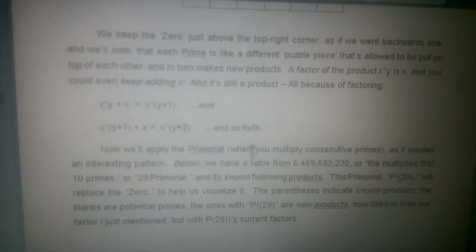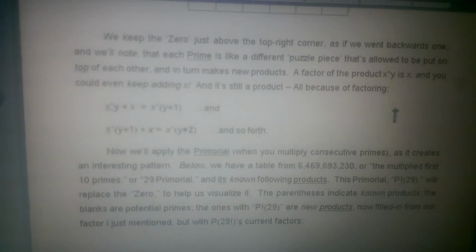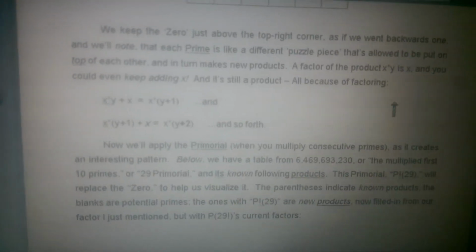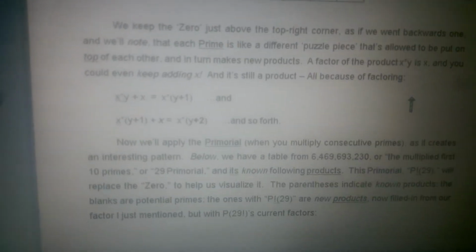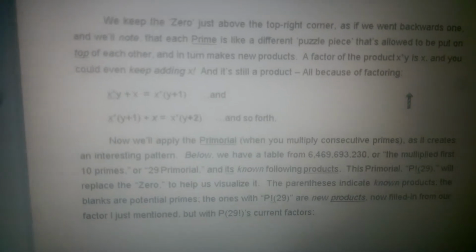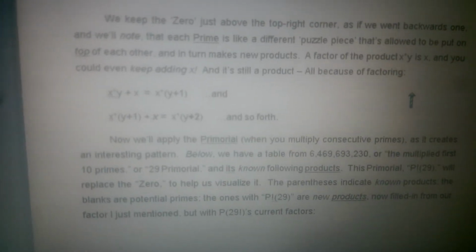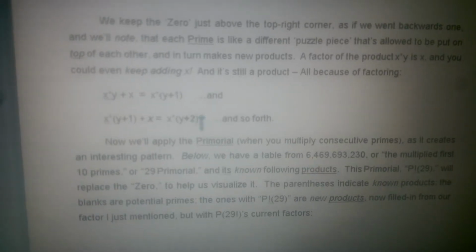Now we'll go ahead and apply the primorial. This just means you multiply consecutive primes. For example, if you do 5 primorial, it's 5 times 3 times 2. And so you multiply all the primes down to 1, you get 30, because 2 times 3 is 6, times 5 is 30. And this creates an interesting pattern when we apply the primorial to this.